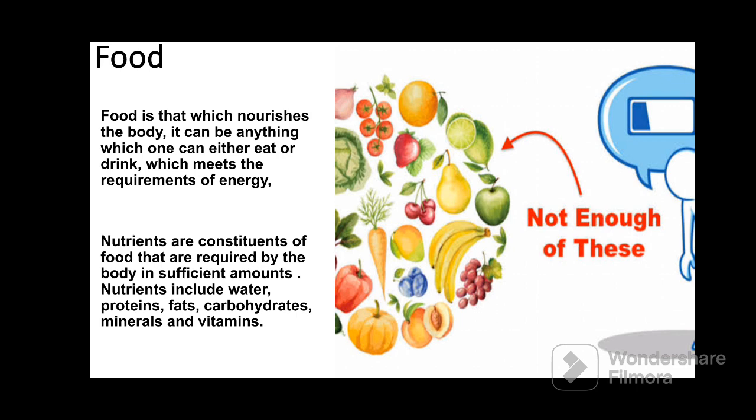We mostly take food to satisfy our various needs, such as requirement of different types of nutrients, that is the carbohydrate, fats, proteins, vitamins and minerals. These all nutrients are provided by the food. That's why food is the most important thing for survival.